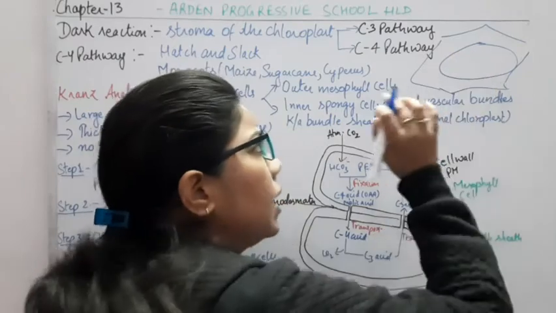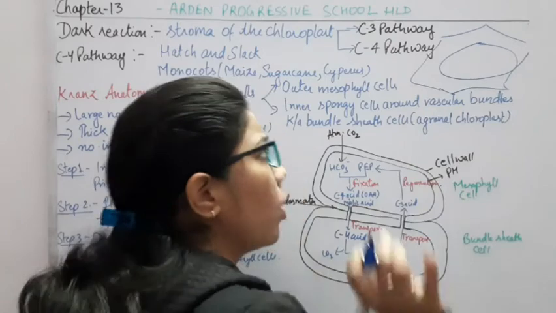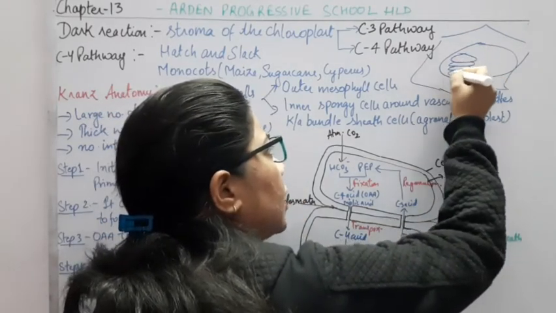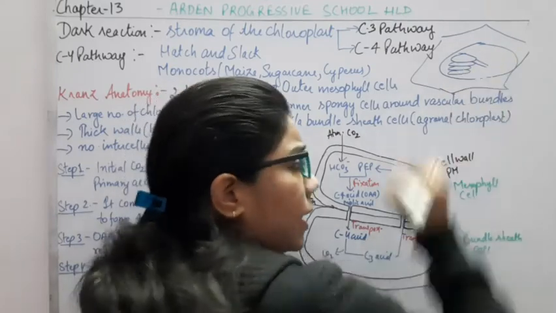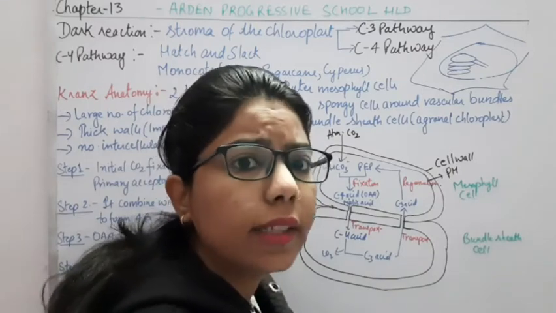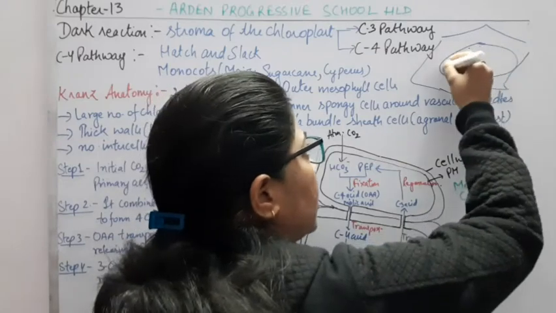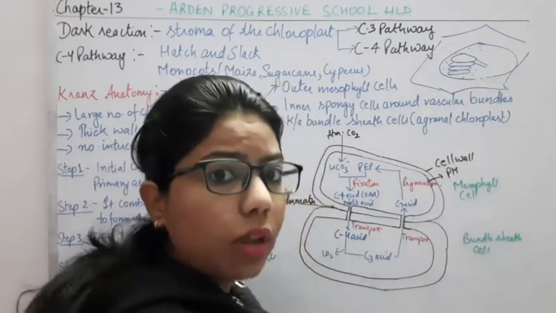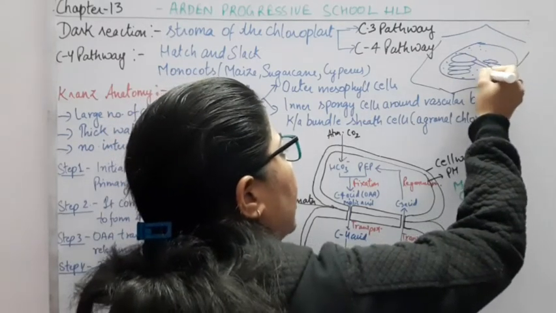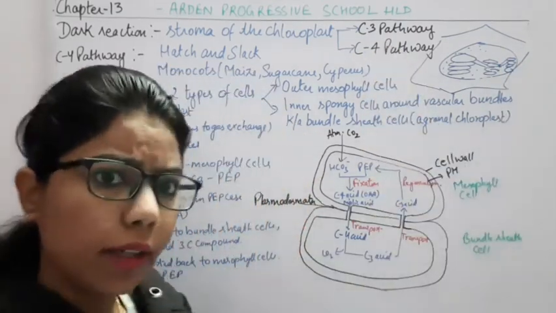Inside this mesophyll cell, I have drawn it very large here, but the chloroplast is actually small. Inside this chloroplast, the thylakoids are present. As I have discussed, there are two types of thylakoids, granal thylakoids as well as stromal thylakoids. Why? Because the matrix present in the chloroplast is known as the stroma. So these thylakoids are connected with the stromal thylakoids, right?